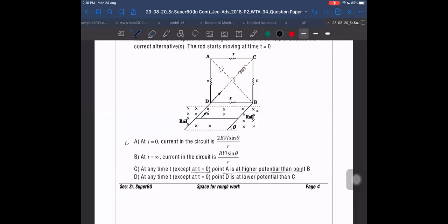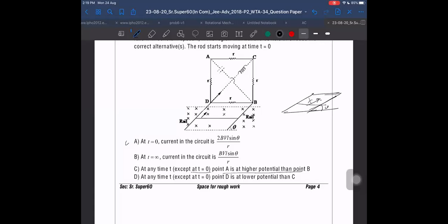Clockwise only, sir, the current. The velocity is this side. Velocity is in which side? It is along the incline. And the magnetic field is in which direction? It is cross, into the incline. Sir, that is not like that, sir. The whole thing is in one plane only. But a wedge cannot be in one plane because it is inclined at an angle. Sir, that's not a wedge, sir. Okay, understood. The whole thing is in one plane only, just a parallelogram in one plane. Understood. It is moving in this way. Okay, got it.